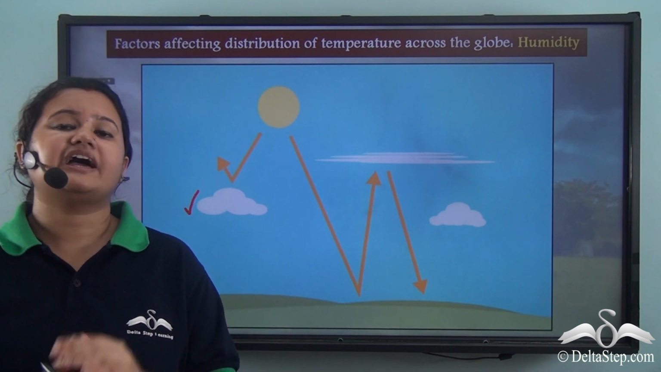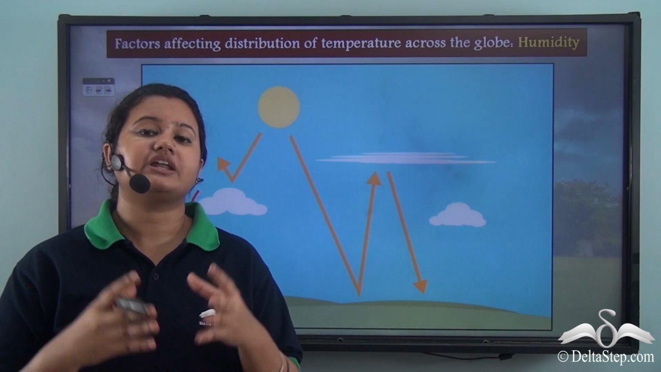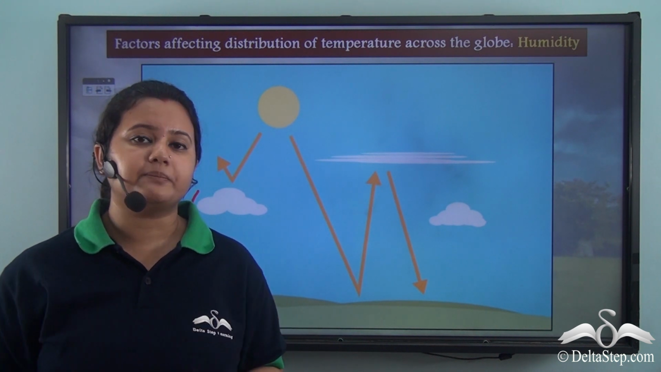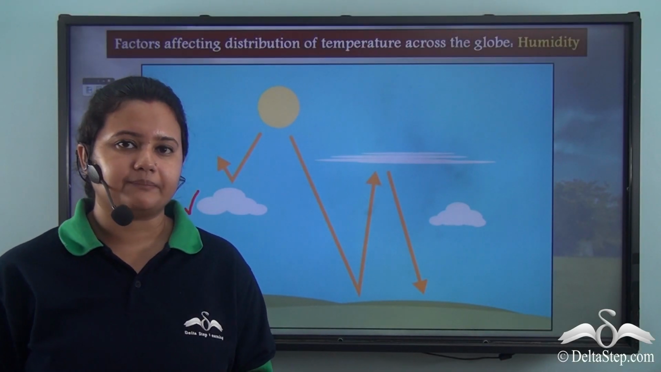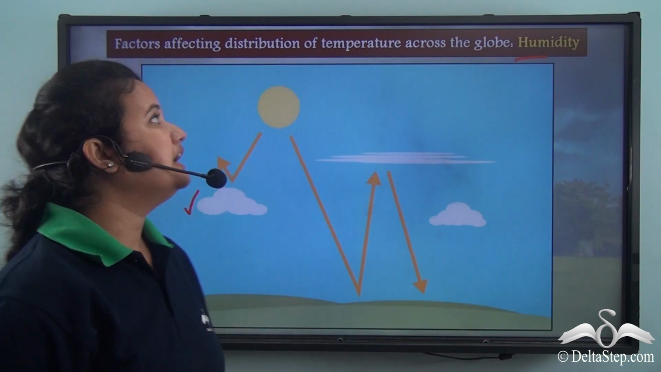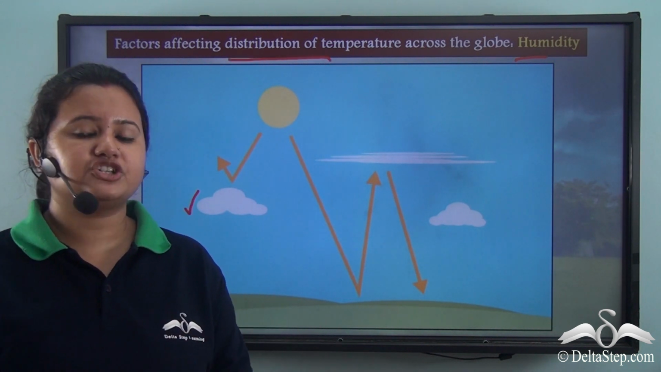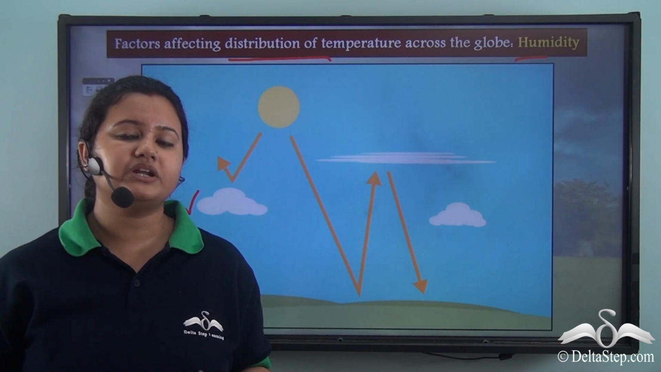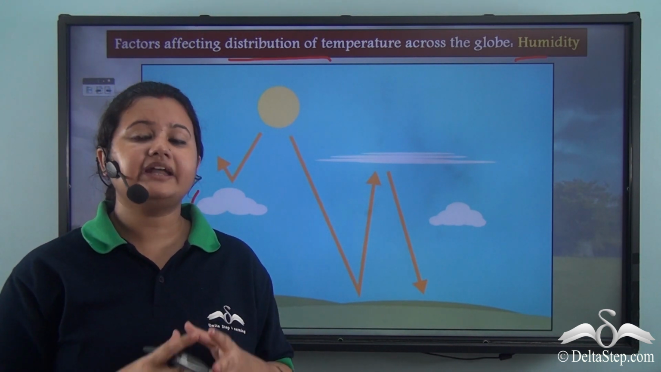While the places that have little cloud cover or less humidity have greater variation in day and night temperature, because there is less water vapor to absorb the sun's heat, and therefore at night the temperature falls rapidly. So here we see how the presence of humidity affects the distribution of temperature. Humid places have less variation in day and night temperature, whereas arid places where the humidity is less have greater or significant variation in day and night temperature.